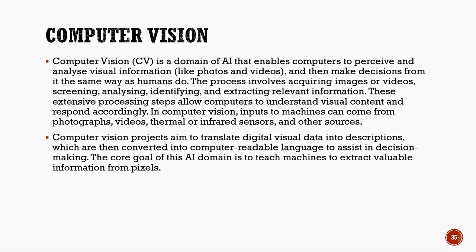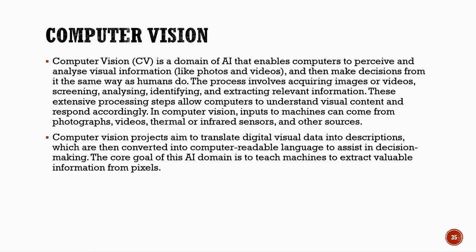The input for computer vision systems can come from many sources such as photographs, videos, security cameras, thermal sensors, infrared sensors, and medical imaging devices. The main goal of computer vision is to convert visual information into a form that computers can understand and use for decision making. For example, computer vision is used in face recognition systems, self-driving cars, medical diagnosis, traffic monitoring, and security surveillance.